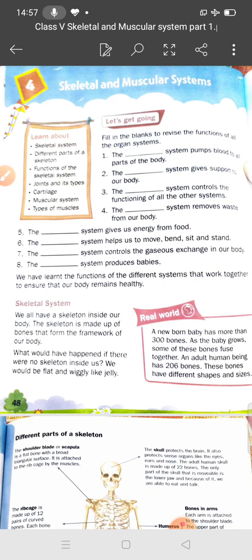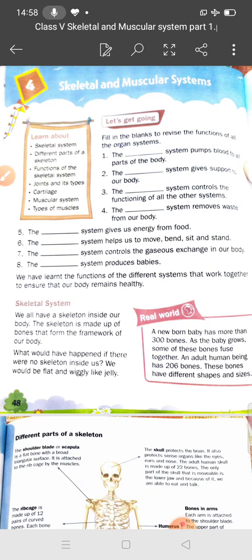So student, before starting the chapter there are some fill in the blanks to revise the function of all the organ systems. You know student, we have different types of organ systems. You know what is an organ? Yes student, what are organs? Parts of the body, body parts you can say, that is an organ. And we have different types of organ systems. So let's start.